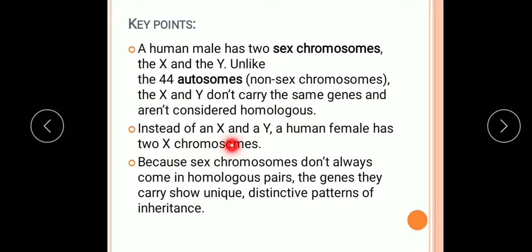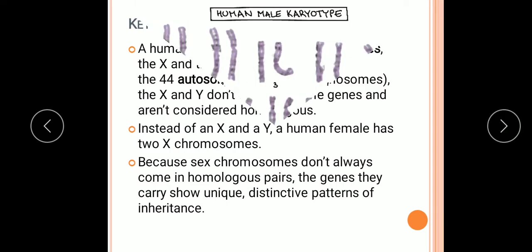Instead of an X and a Y, a human female has two X chromosomes. The remaining 44 autosomes are there. Because sex chromosomes don't always come in homologous pairs, the genes they carry show a unique, distinctive pattern of inheritance. So we will see the sex-linked inheritance in human.